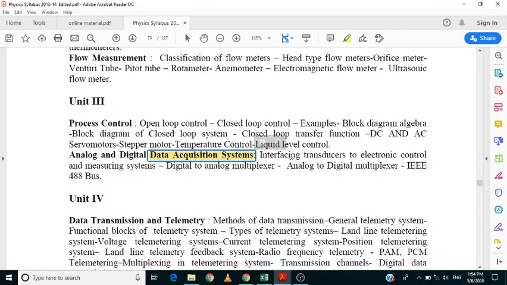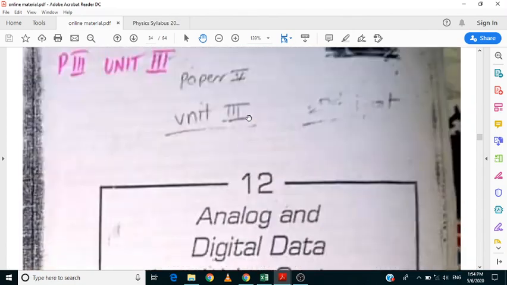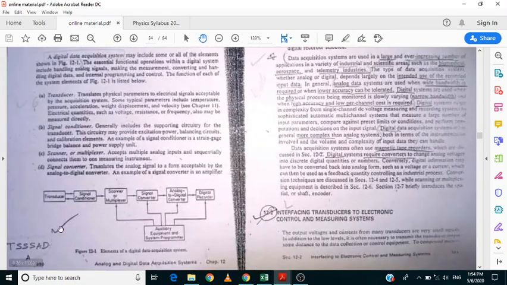One more thing in the second half of the third unit is this topic, interfacing the transducers to the electronic and measuring systems. To my knowledge, this is not going to be a long question, and they'll ask only about the starting point. Let me show you. You have the data acquisition system, so they'll ask about this part, the data acquisition system format.